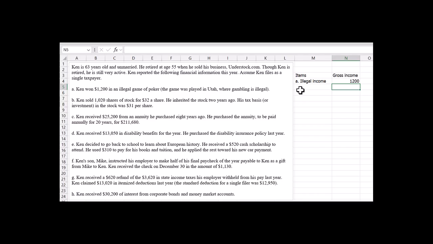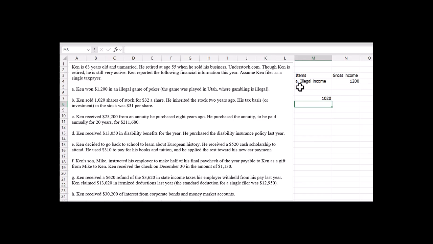Okay. Now let's go to item B. Item B says, Ken sold 1,020 shares of stock for $32. He inherited the stock 2 years ago. His tax basis or investment in the stock was $31. Okay, so we have to recognize the gain on the sale. Let's do a little math here, and then I'll put it above. Okay, so we know there were 1,020 shares.